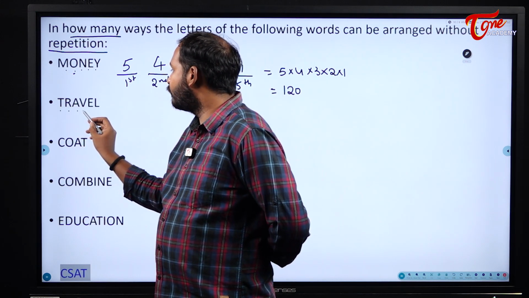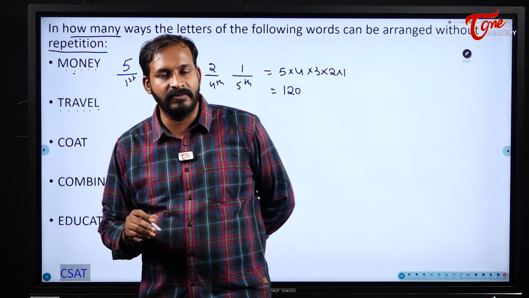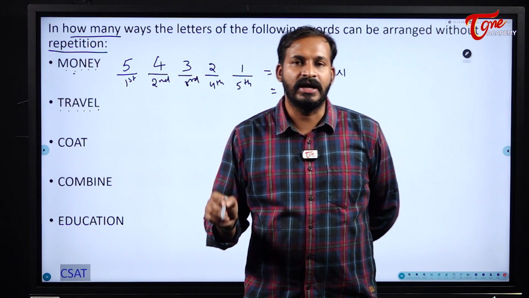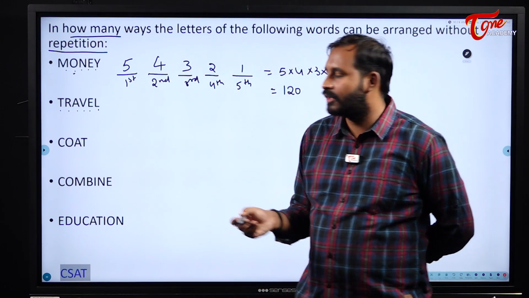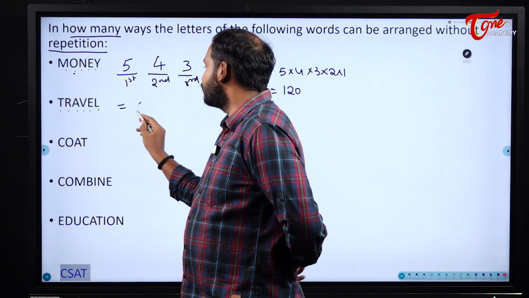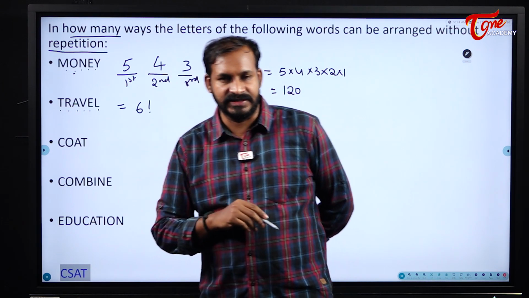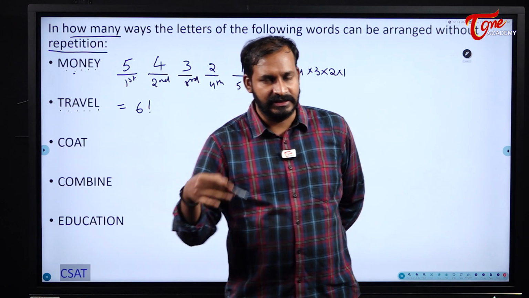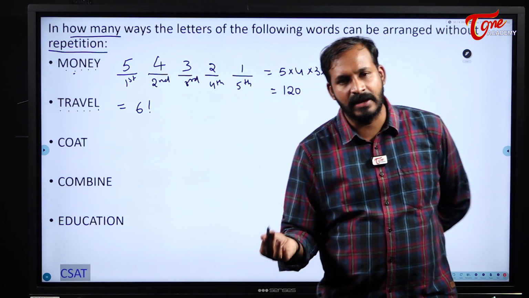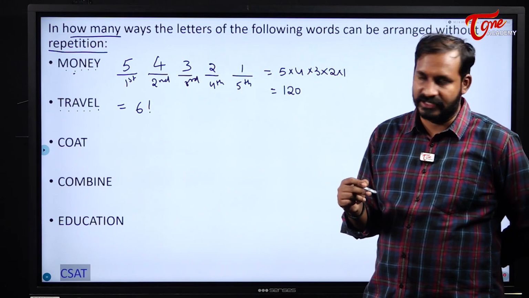Now similarly, please observe this one, travel. 1, 2, 3, 4, 5, 6. How many letters are there for me? 6 letters are there. So I can arrange the letters of the word travel in 6 factorial ways directly. No letter is repeated. Later we will see what will happen if a letter is repeated. In the next slide, we are going to see that one.